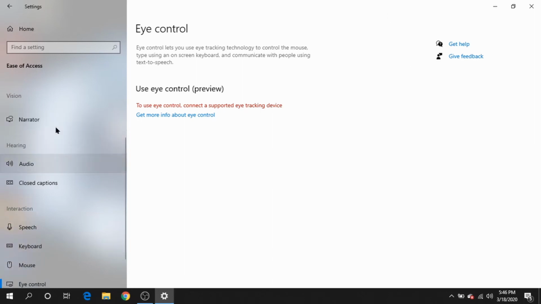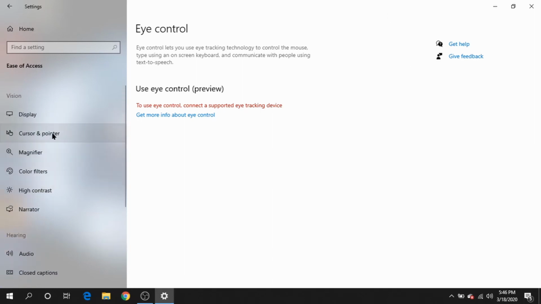So these are all very helpful settings, very helpful things that Windows 10 does allow you to do to your computer's operating system to help you have that ease of access, to make it easier to use for anybody who may have any type of impairment.